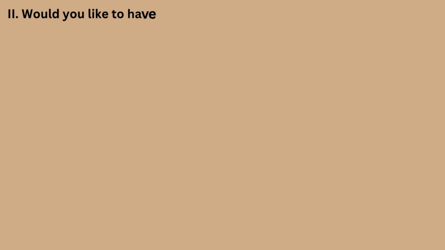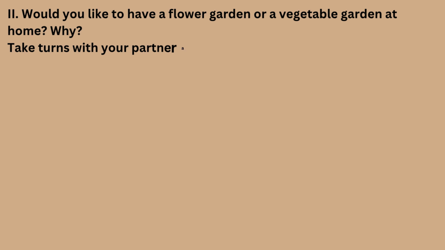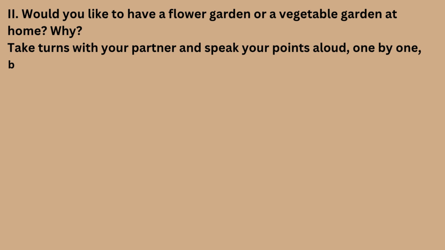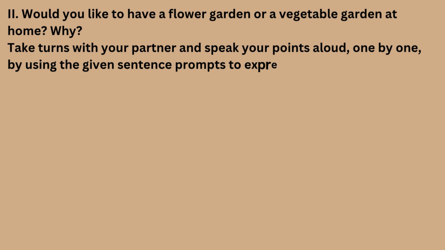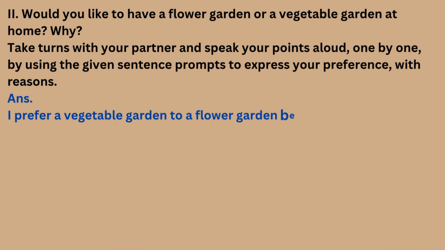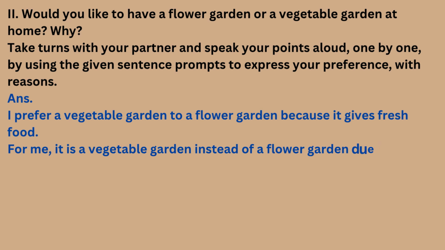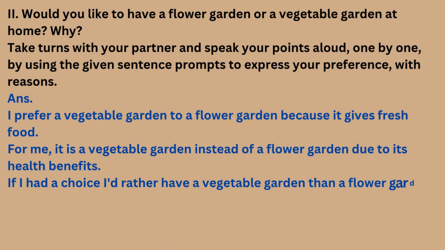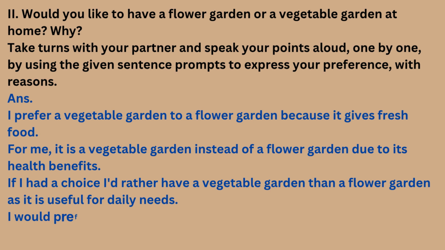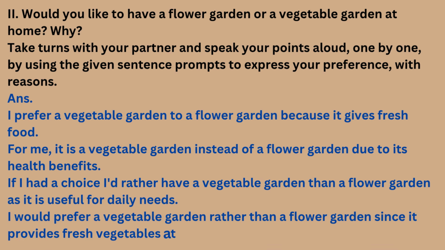Second, would you like to have a flower garden or a vegetable garden at home? Why? Take turns with your partner and speak your points aloud, using the given sentence prompts to express your preference, with reasons. Answer: I prefer a vegetable garden to a flower garden because it gives fresh food. For me, it is a vegetable garden instead of a flower garden due to its health benefits. If I had a choice, I'd rather have a vegetable garden than a flower garden as it is useful for daily needs. I would prefer a vegetable garden rather than a flower garden since it provides fresh vegetables at home.